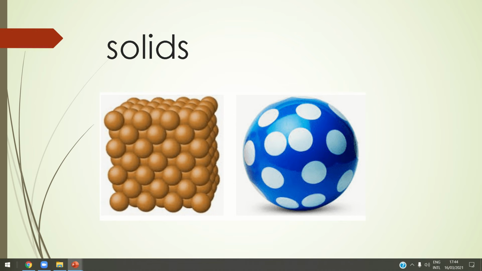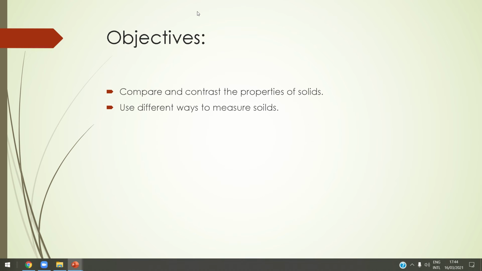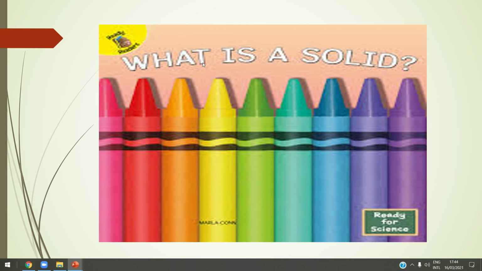Today, inshallah, let's talk about our lesson, solids, okay? Let's learn more about the solids. Today, inshallah, we will use different ways to measure these solids.